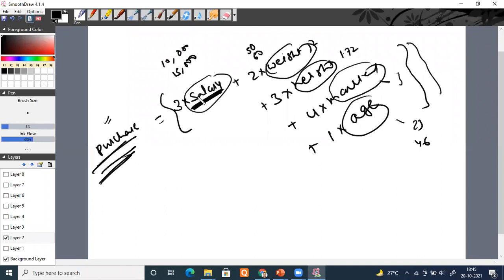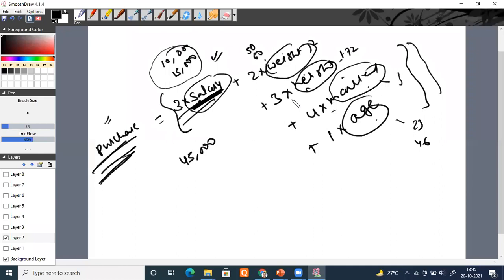So most of the result will revolve around salary. Suppose my salary is 15,000, so 15,000 into 3 will be 45,000. Now these other amounts are very small: 2 into this plus 3 into this and 3 into this. So the major part of the decision you will always take on the basis of salary. You become biased now, right or wrong? Are you understanding what I'm saying? Yes, sir. Okay, you're understanding. That is what I'm saying. So if you don't have the same scale, then your results will not be proper. You will say all the time the results are depending only on salary.